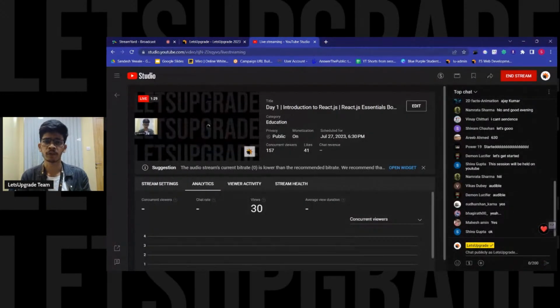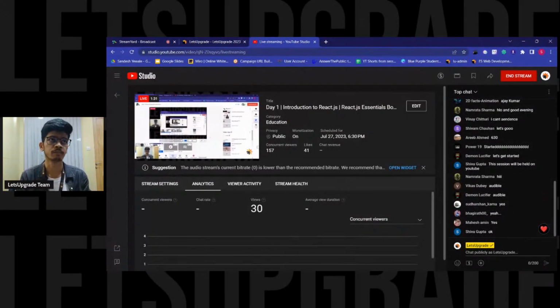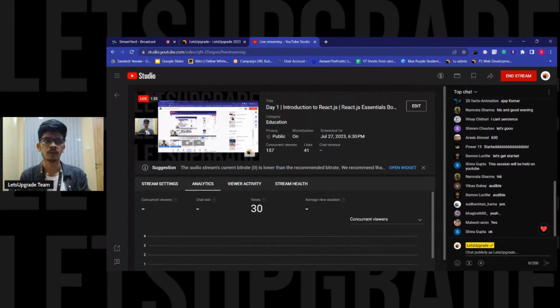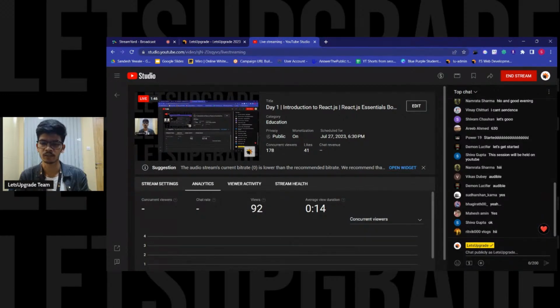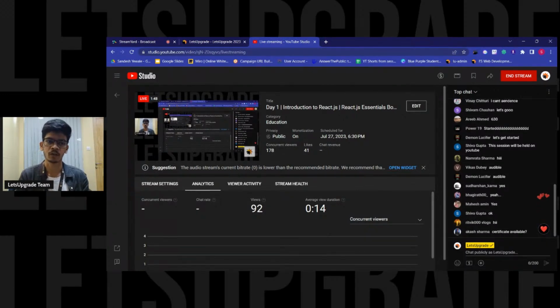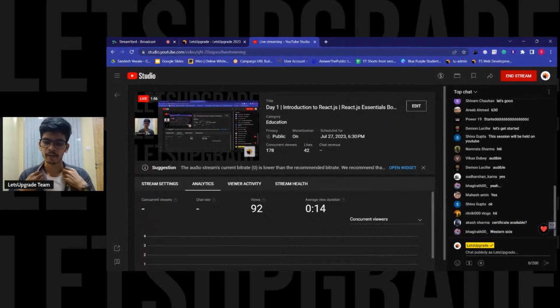And if you are from Mumbai, which side of Maharashtra is ocean? I think it's on the eastern side. Okay, I'm confused. But if you are from Mumbai or any seaside areas, stay safe. There is a lot of rainfall here. We have red alerts going on here in Mumbai. So I hope that everyone is safe at their home.